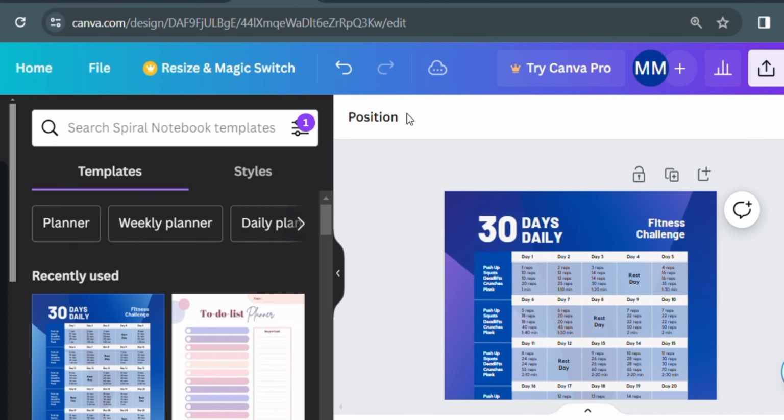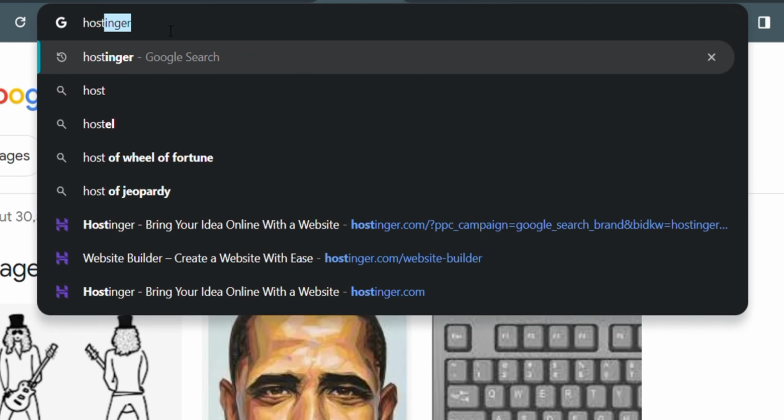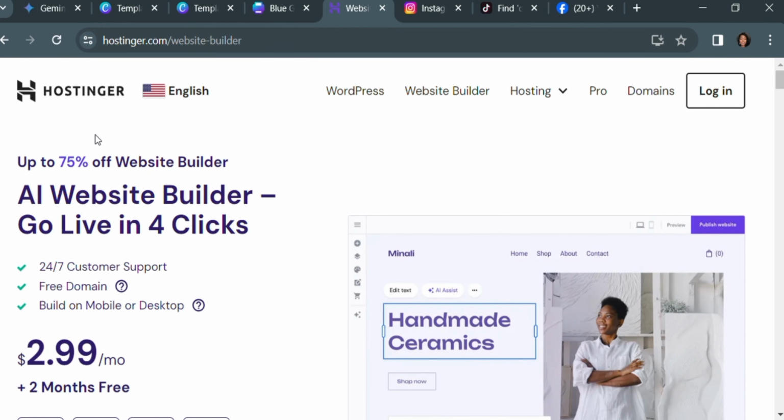Now the next thing you want to do is go to Hostinger. Hostinger is practically like a website builder. It helps you to build your website, and helps you to host your website also. Basically it has WordPress embedded in it, so you can customize your website in a much more unique way that ordinary WordPress websites may not allow you to do.